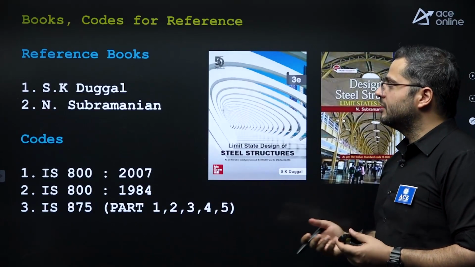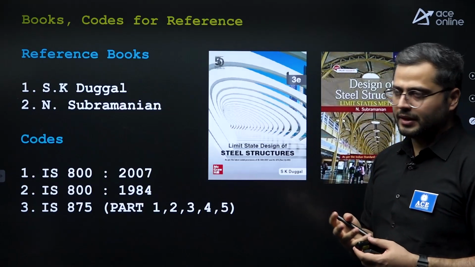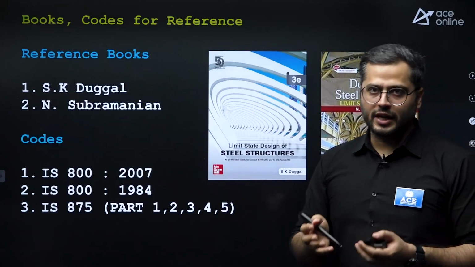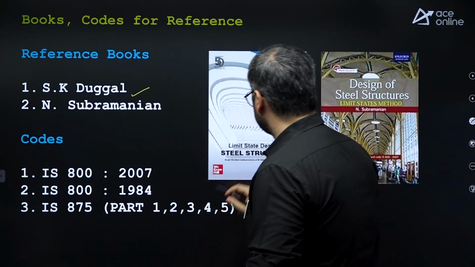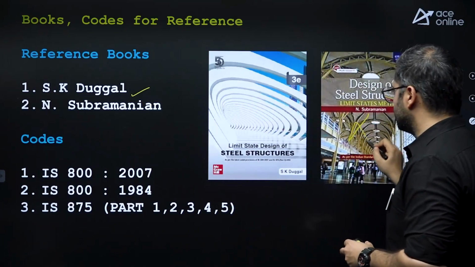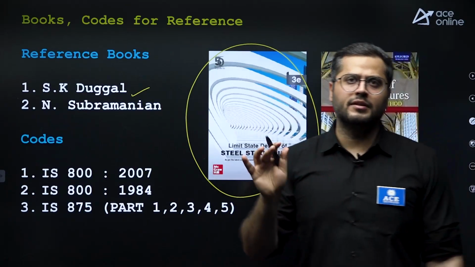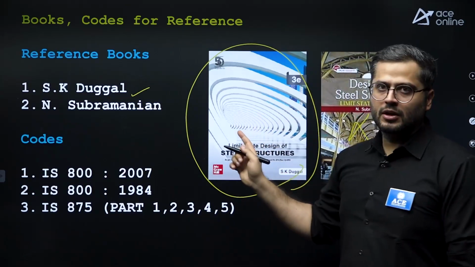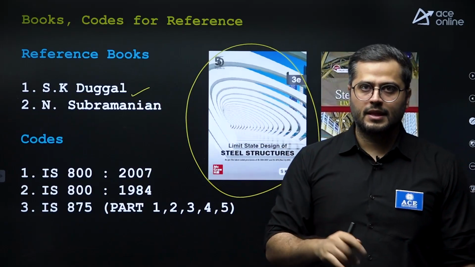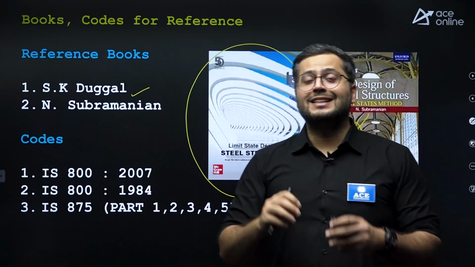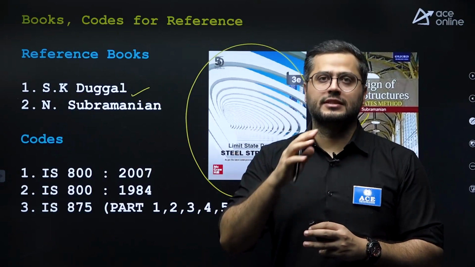So what are the reference books and codes of practice you need to cover? So see, S.K. Duggal and N. Subramaniam. These two are the best books which are available in India for competitive exams. S.K. Duggal for design of steel structures, I'll say ignore the other books. Just focus on this book if you want to excel in any competitive exam. Because in this particular book, after each and every chapter, there are objective type questions, right? And those objective type questions are directly asked. I'm saying directly asked in various state level exams and including SSC.